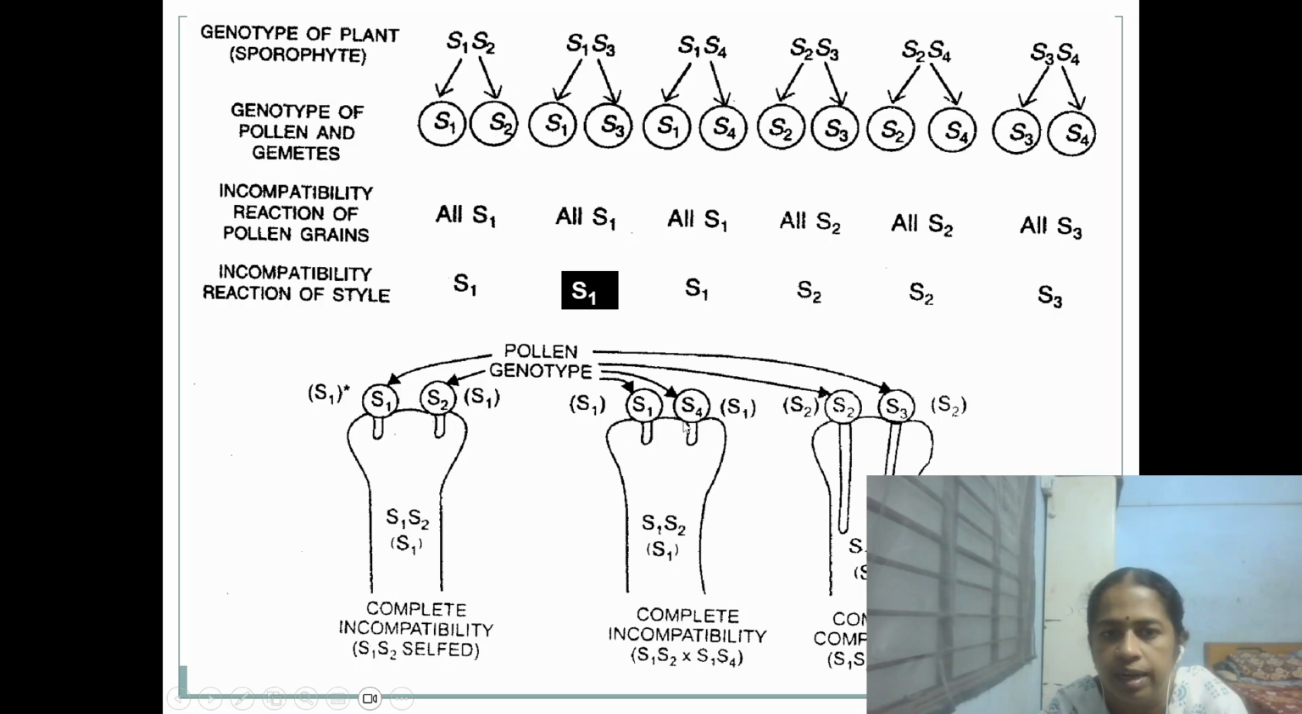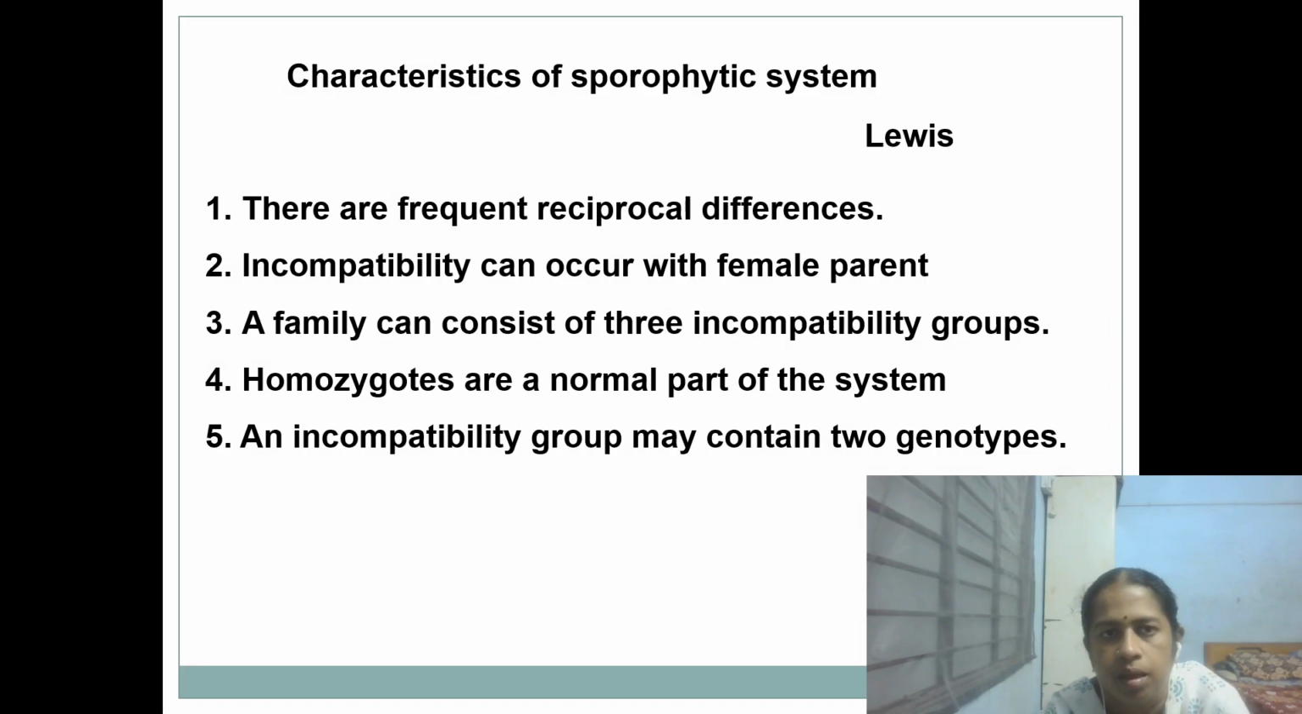Because these two will react together, as it is the spore producing parent that is responsible, but not the pollen grain. Individual pollen grain is not responsible for the genotype. So, the characteristics of the sporophytic system are given by Lewis. There are frequent differences between reciprocal crosses. So, if the female is taken as male and the male is taken as female, then it will become compatible.